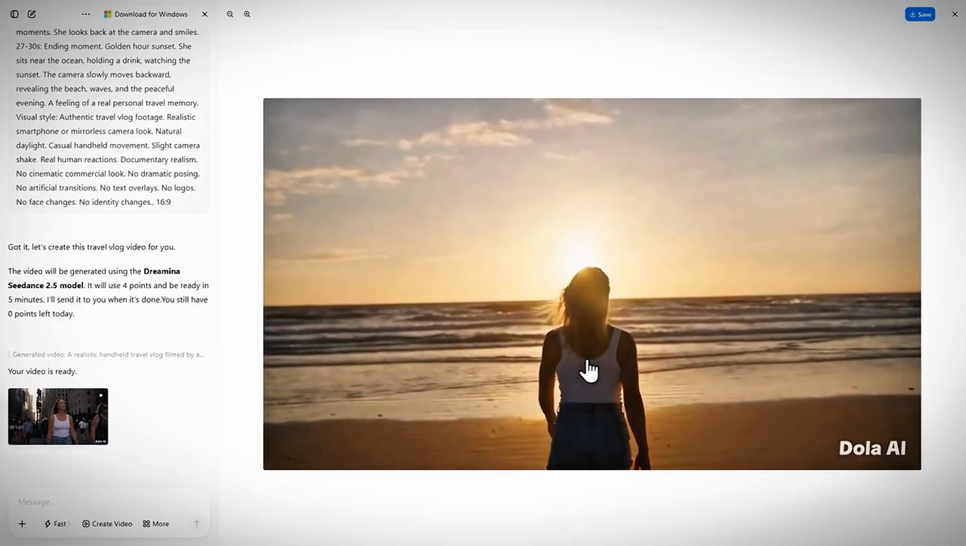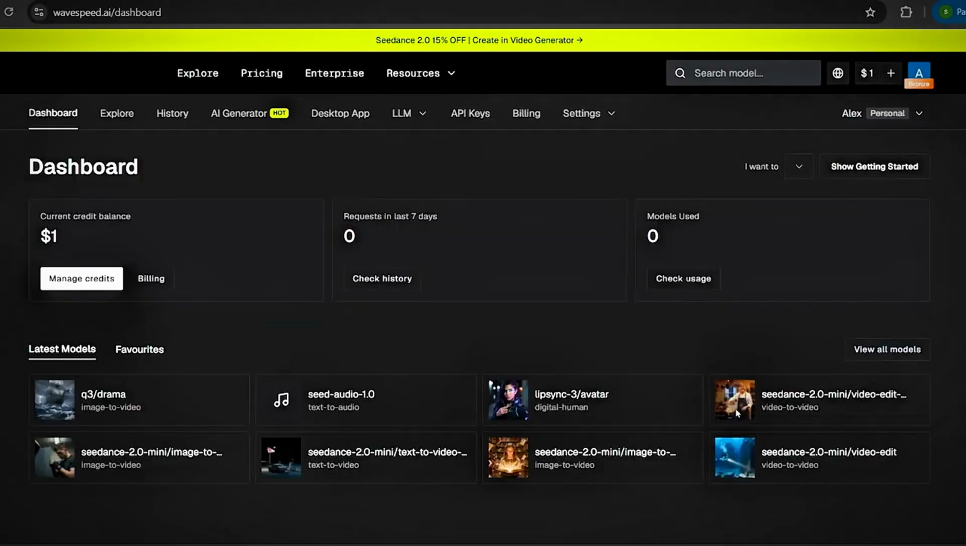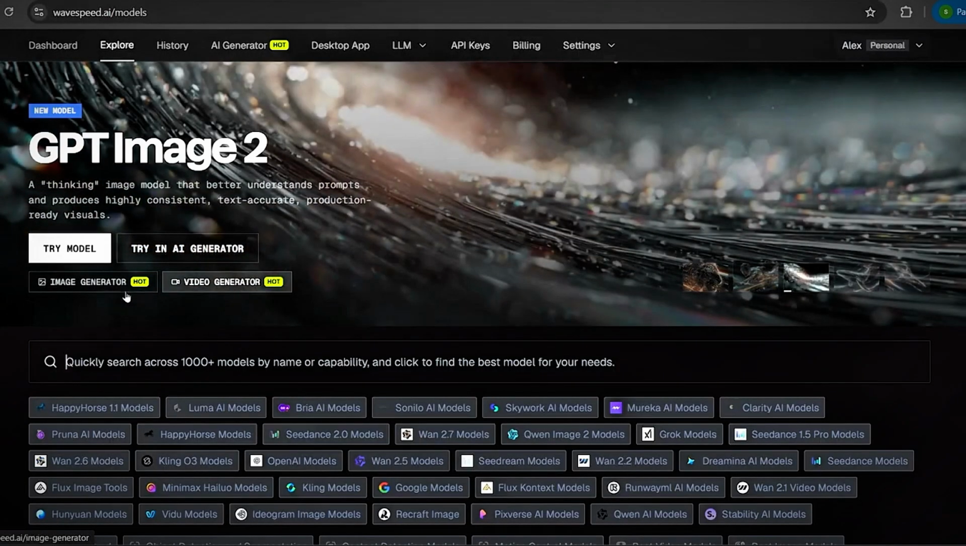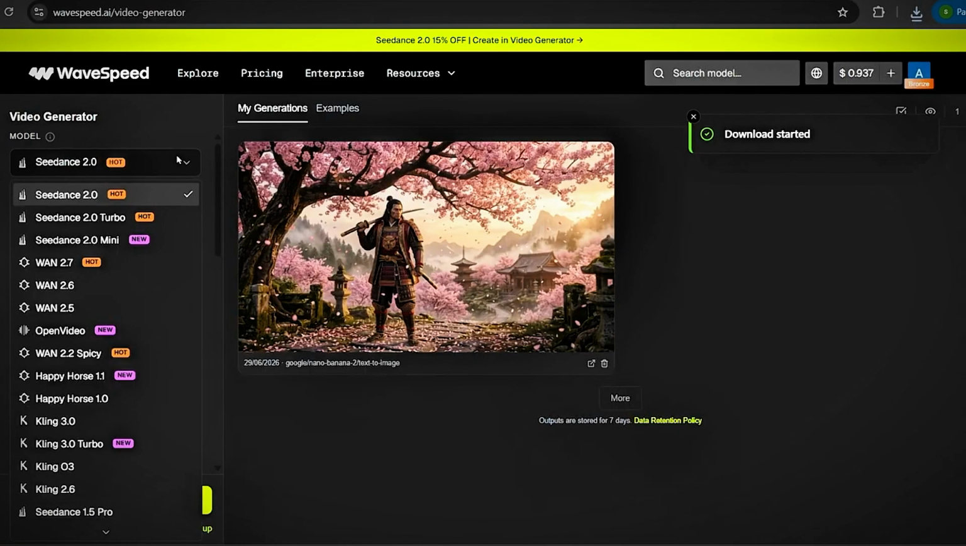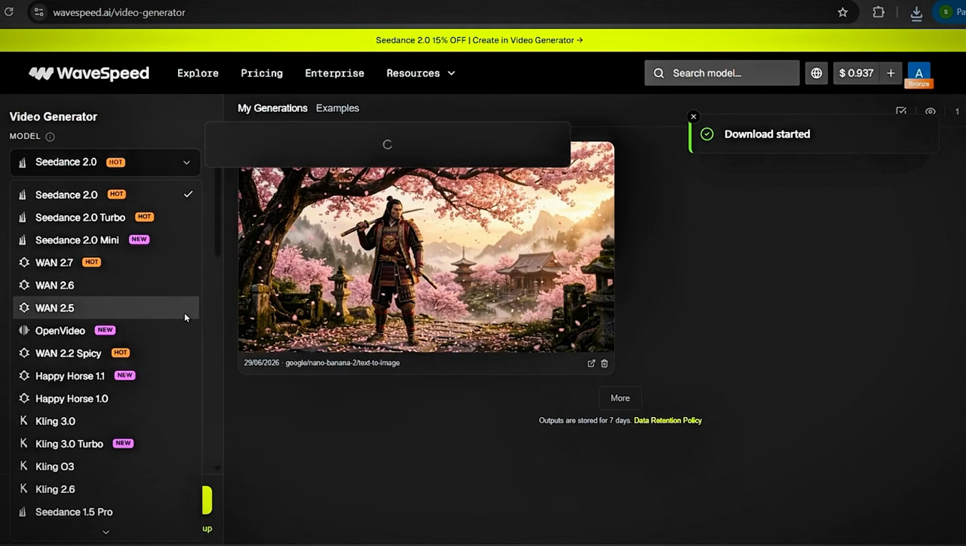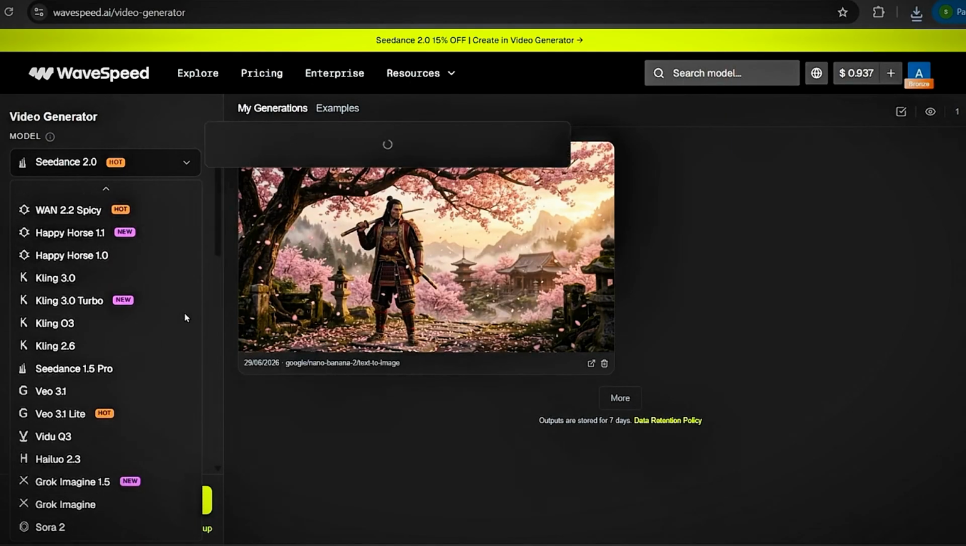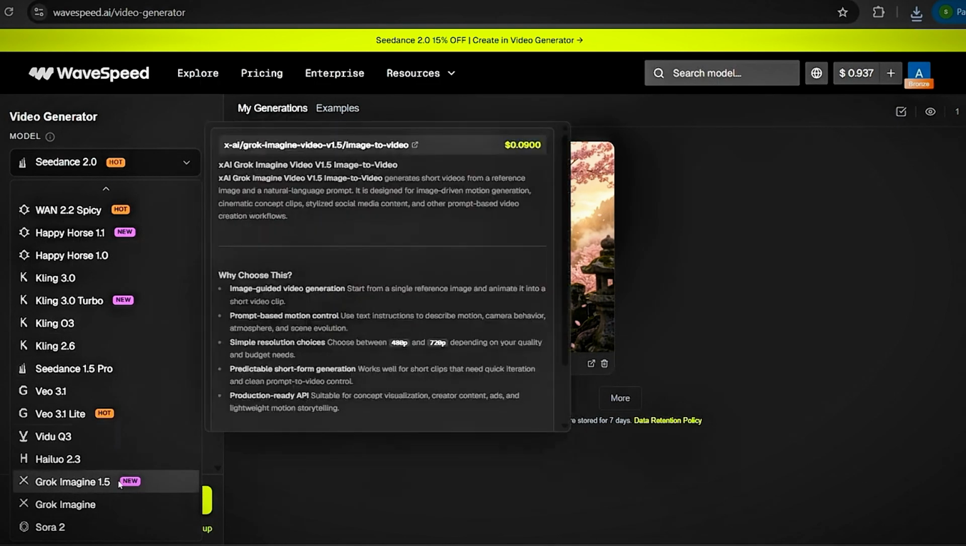But Dola isn't the only place these models are showing up. WaveSpeed isn't trying to be a free daily tool, it's a pay-per-use hub with direct access to hundreds of models, including the current version of Seedance from ByteDance. And this is where the word free needs some context. WaveSpeed gives new accounts a one-time sign-up credit, roughly $1, no card required. That's a real test, not a renewing allowance.